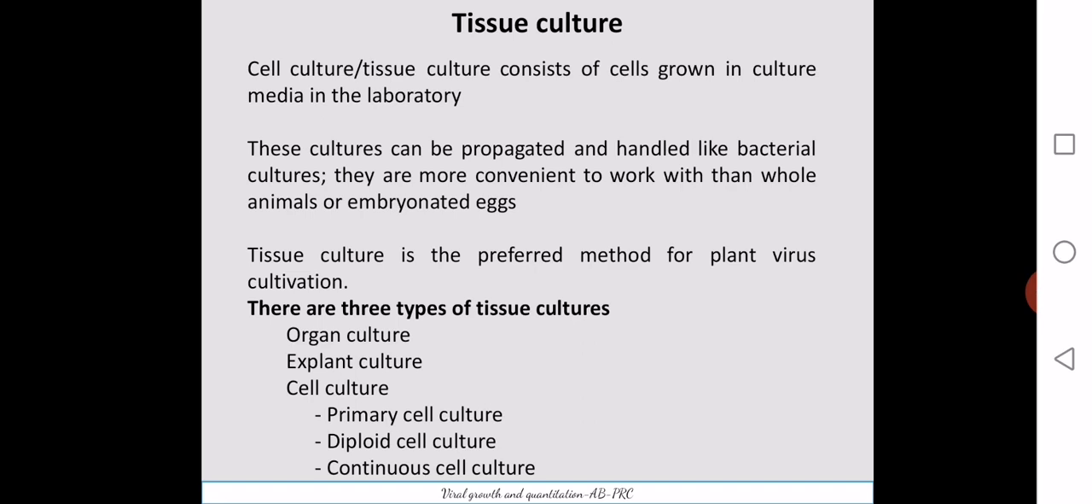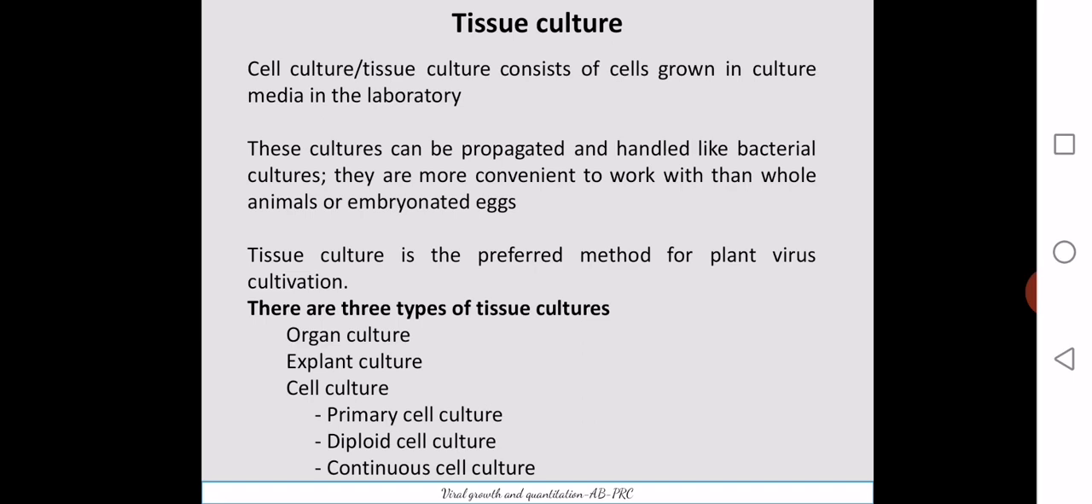This tissue culture or cell culture consists of cells grown in culture media in the laboratory. That is what we call a cell culture or a tissue culture. Just like how we cultivate bacteria, we can also cultivate cells or tissues. And these cultures could be propagated and handled similar to a bacterial culture. So it is more convenient to handle these tissues and cells than an animal itself.